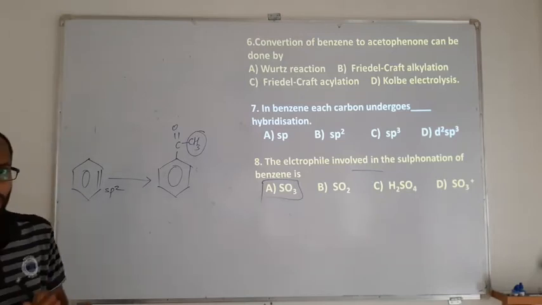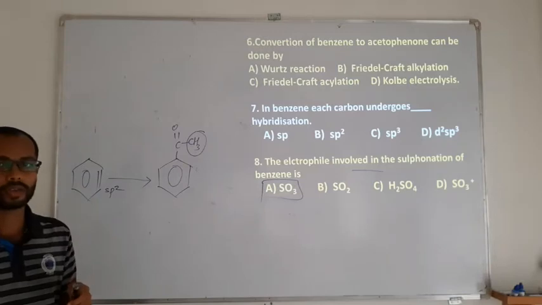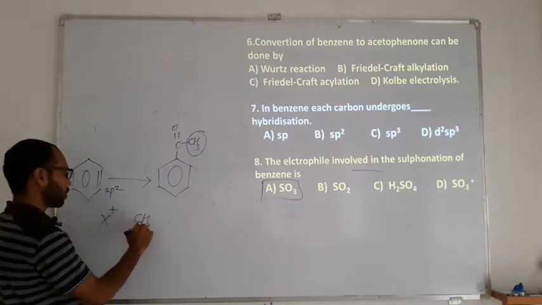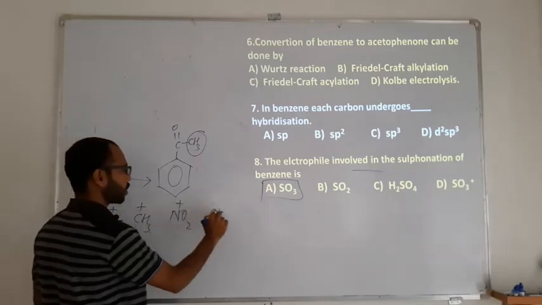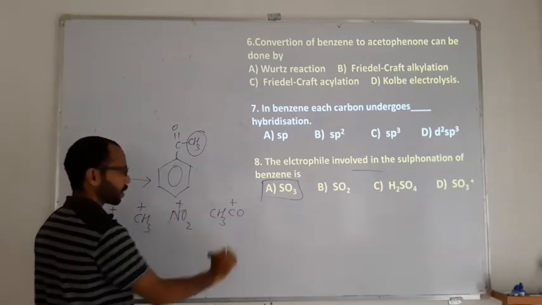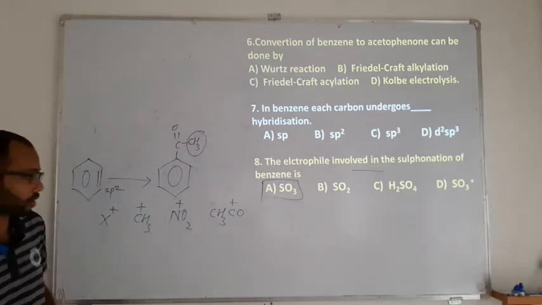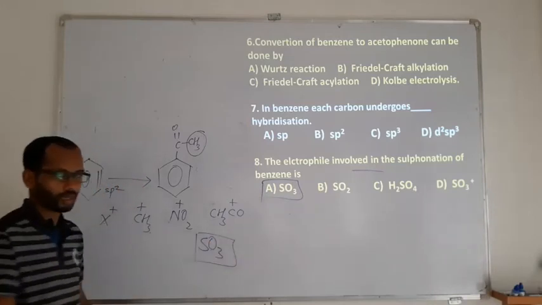In nitration, halogenation, alkylation and acylation we have charged electrophiles: X plus, CH3 plus, NO2 plus and CH3CO plus. Whereas for sulfonation, we have a neutral electrophile.